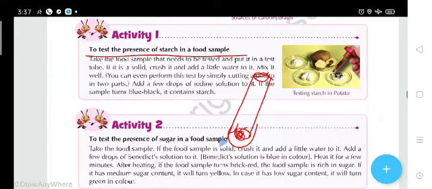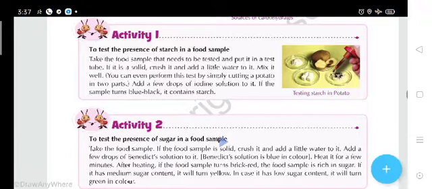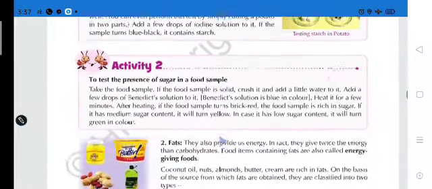You can add a little amount of water for convenience. Then you have to mix in the iodine solution. If you add the iodine solution and that food turns blue black in color, it means the presence of starch. I hope you have understood.